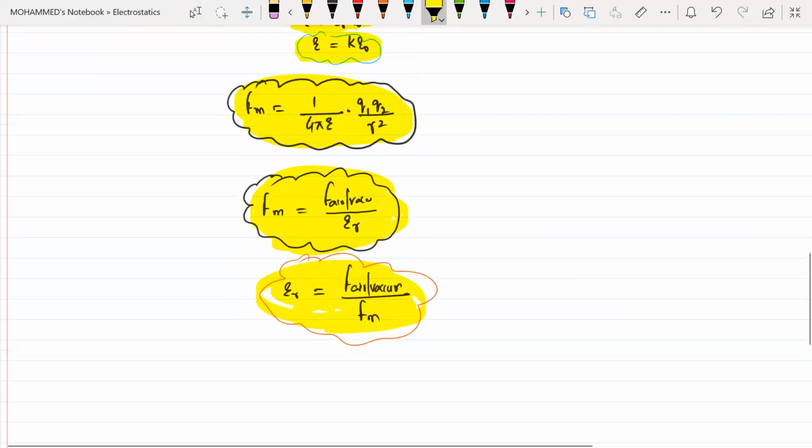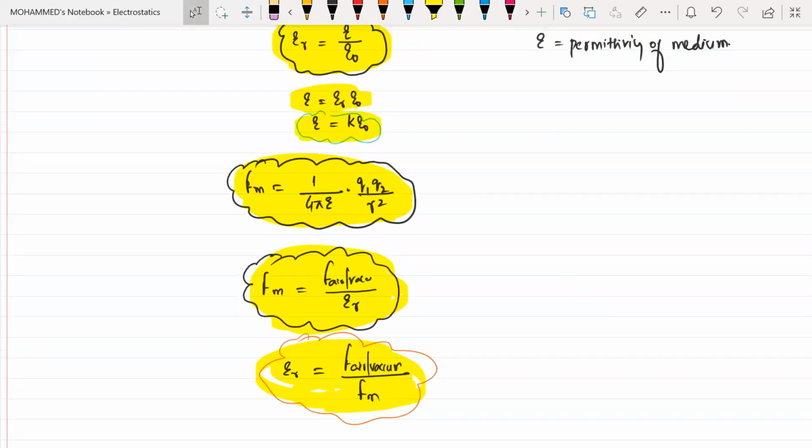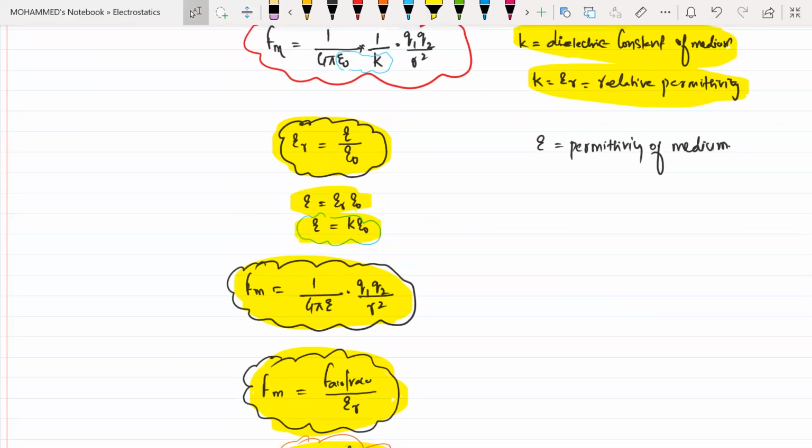We got two definitions for relative permittivity. One is in terms of force and one is in terms of permittivity. Clear?